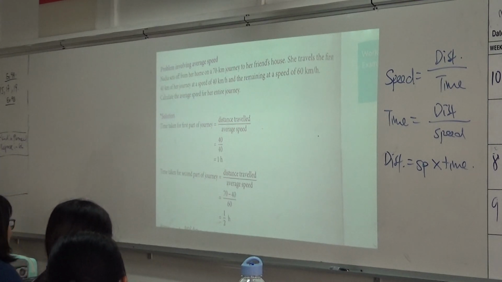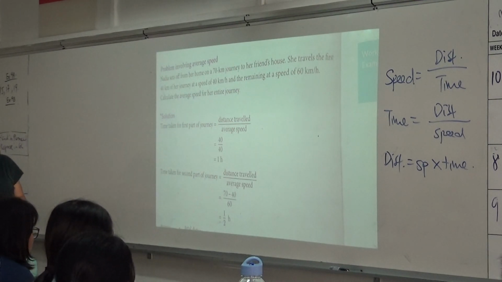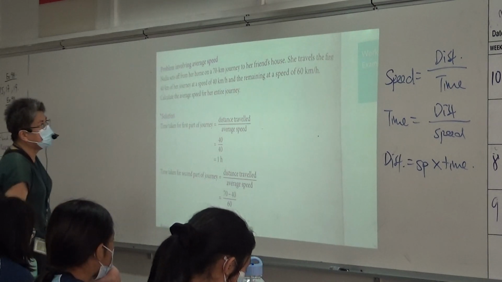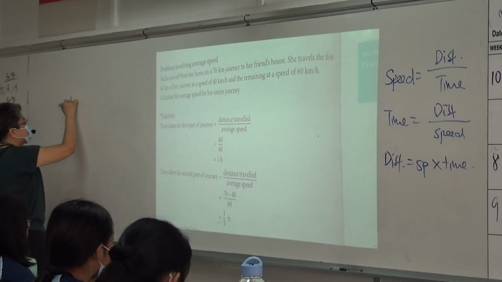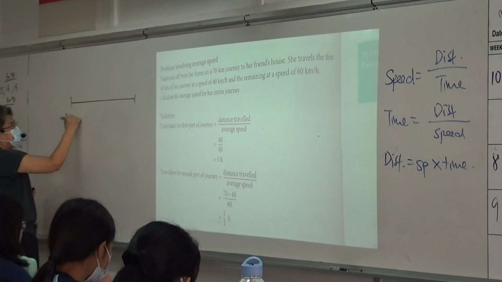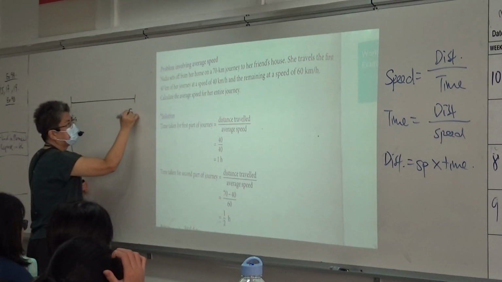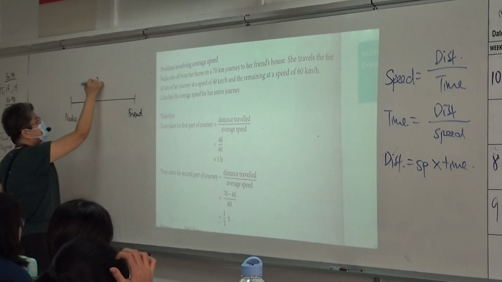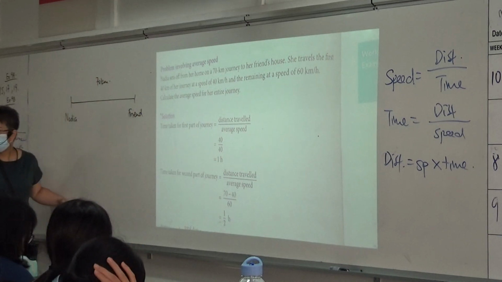Alright. Now, Nadia sets off from her home on a 70-kilometer journey to her friend's house. So, this is Nadia's house, right? This is friend's house, right? This is a 70-kilometer journey, correct?